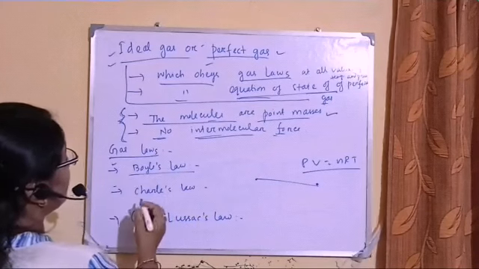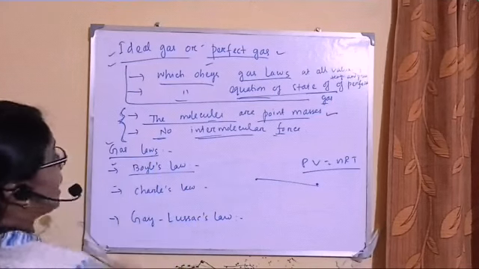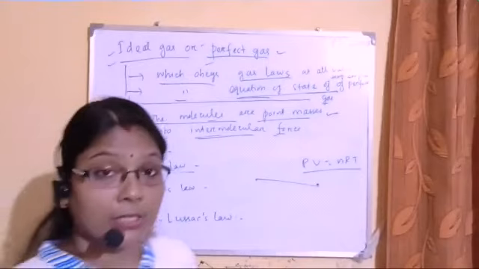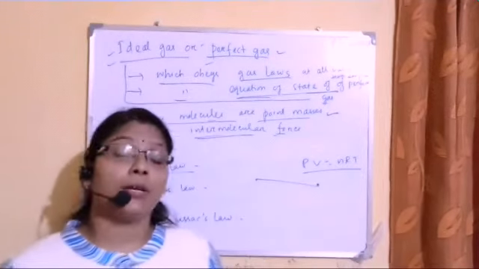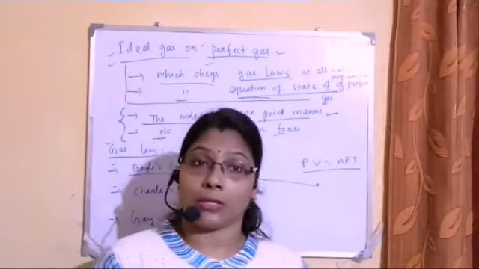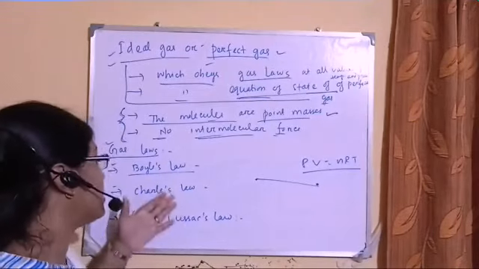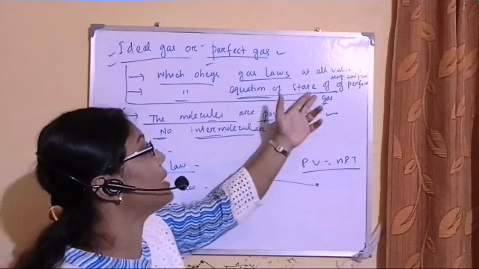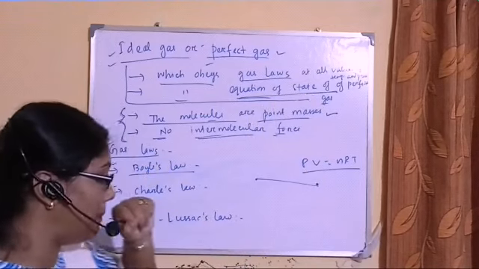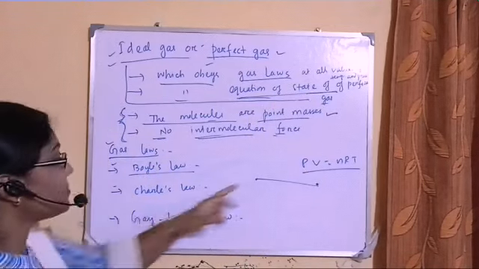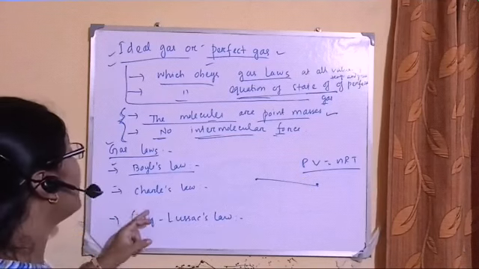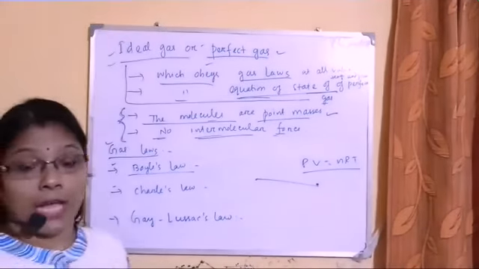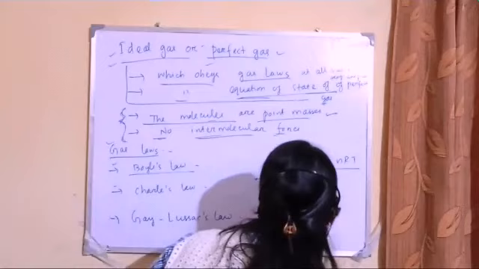Next I will discuss the gas laws, which are very important and will answer why we need the kinetic theory of gases. Though all these gas laws are with us, and from them we can derive the equation of state of the perfect gas, PV = nRT, I will discuss why we need this kinetic theory of gases.